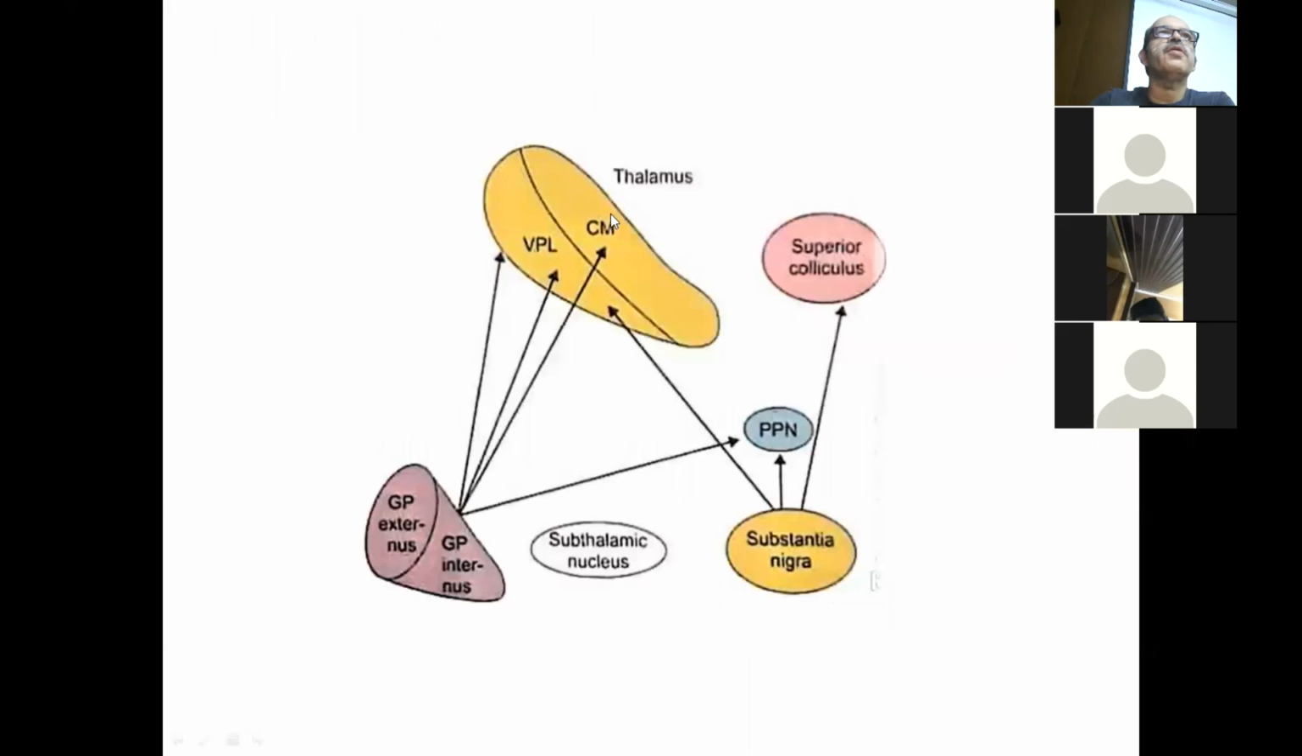And from the thalamus, the fibers go to the motor areas, motor cortex. And from the motor cortex, the information goes to the descending pathway that leads to the movement. In other words, the activity of motor cortex is regulated by basal ganglia through thalamus.